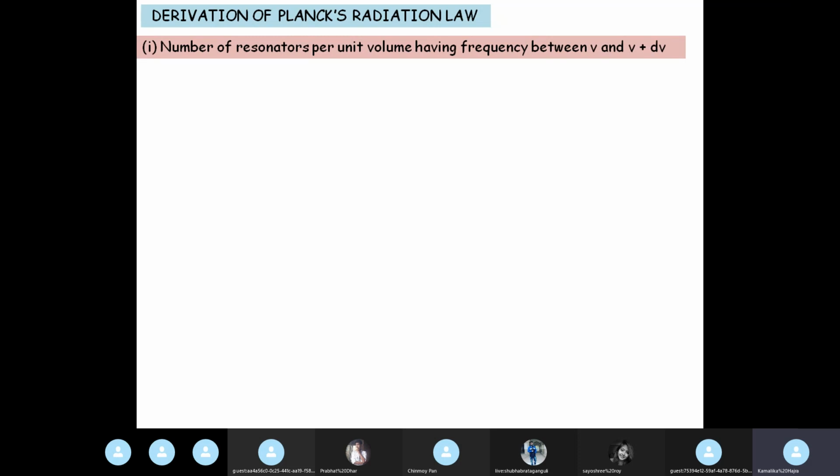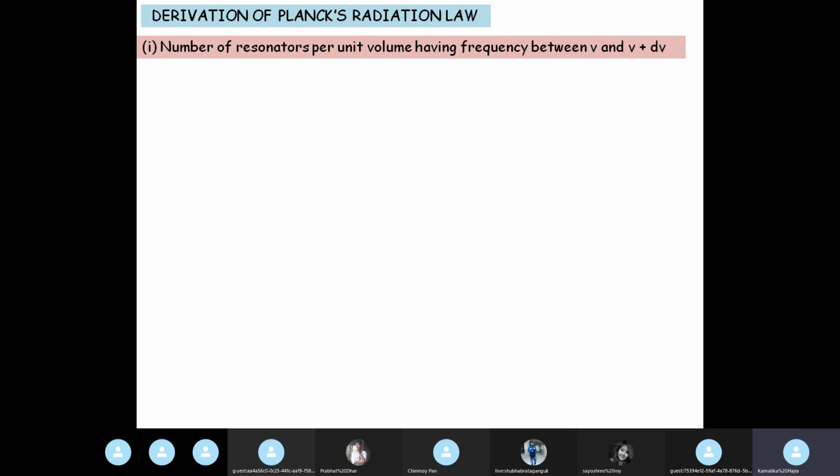Actually this derivation has 2 parts. First we have to find out the number of resonators per unit volume having frequency between nu and nu plus d nu, and the second part we'll have to calculate the average energy per resonator. So this is quite a long process.